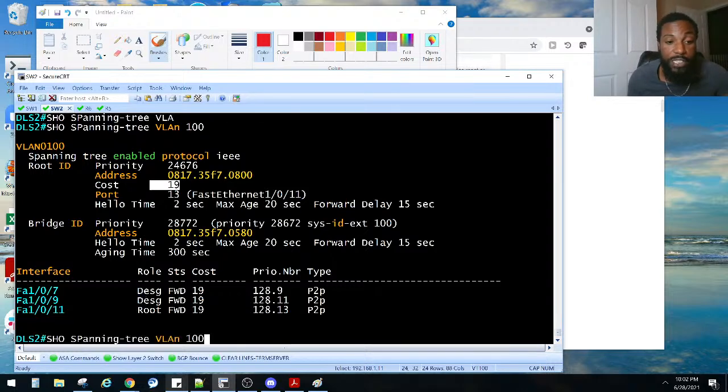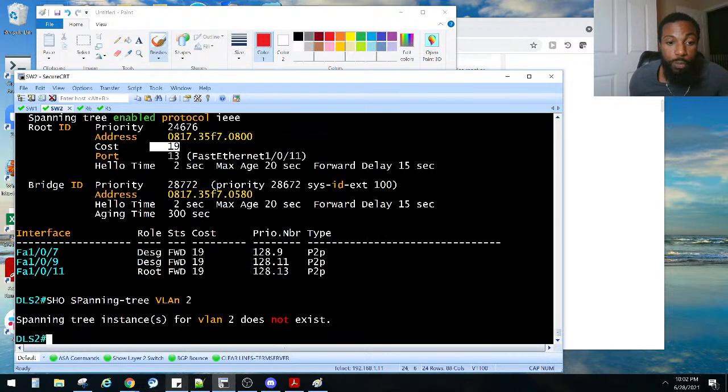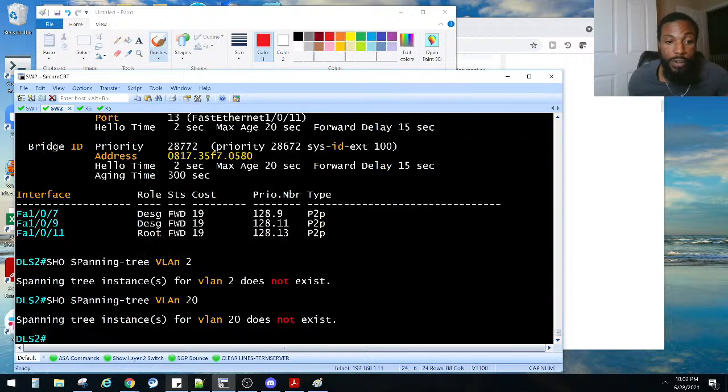We do the same thing for VLAN 200. Oops, not 2. 200. Not 20. 200. Add an extra 0 there.